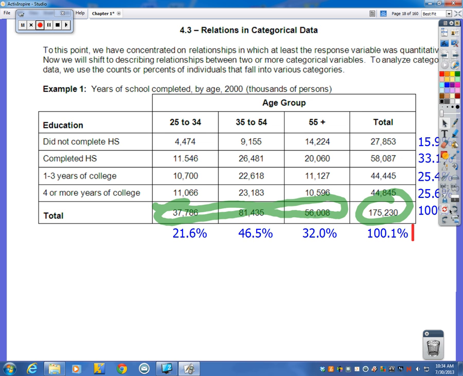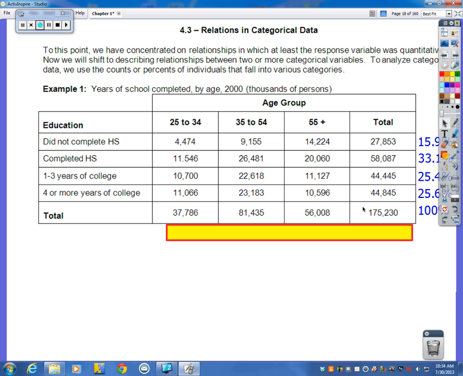If I take those 4 numbers, 91,555 plus 26,481 plus 22,618 plus 23,183, I get 81,437 on my calculator. But this says I should get 81,435. Why do I have a difference of 2? That seems kind of weird, right?